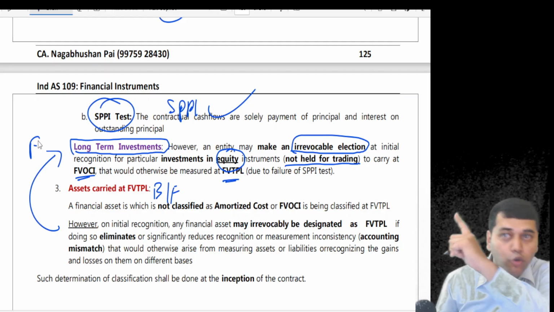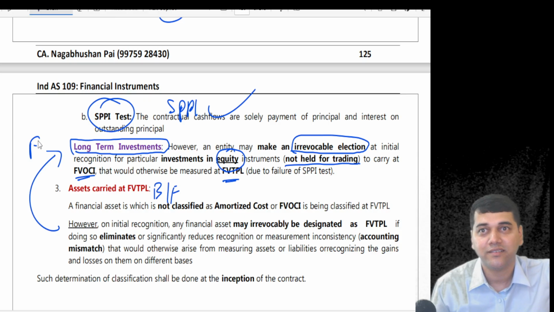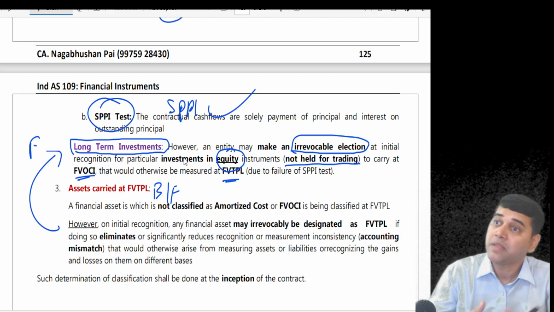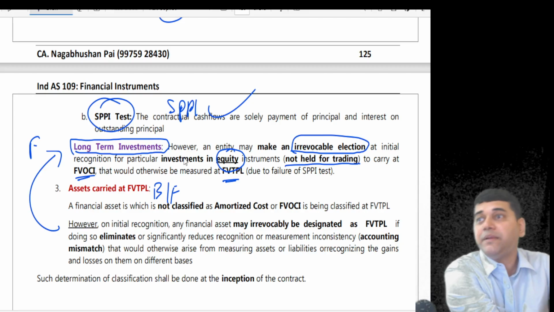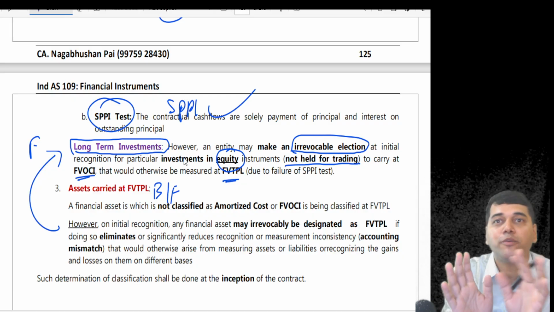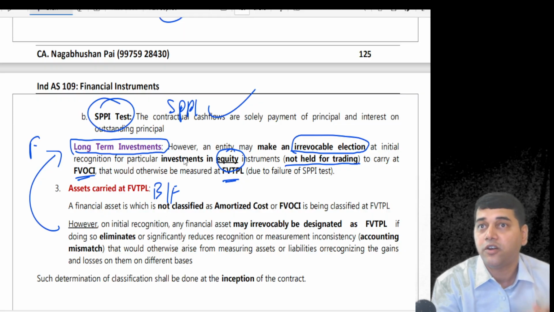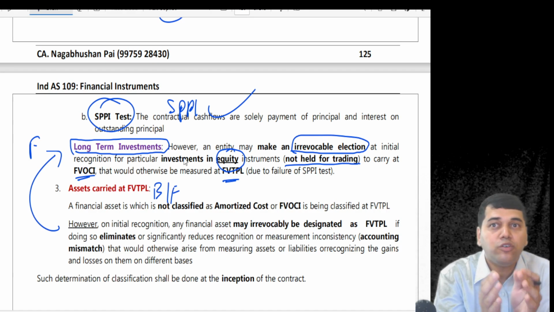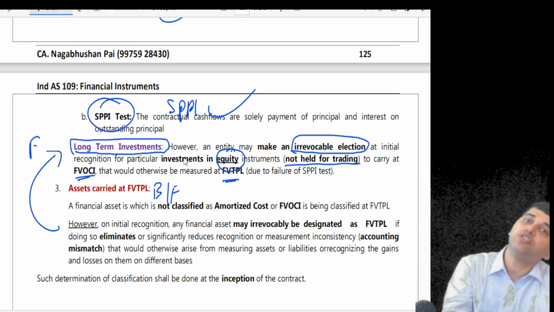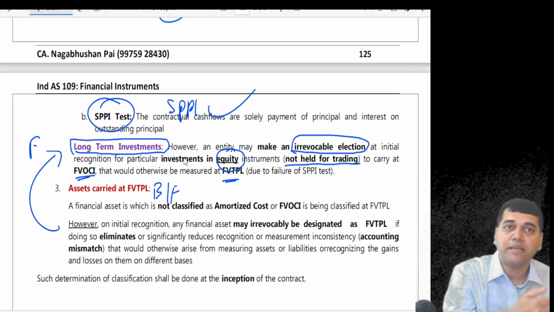That's why in your OCI, did you see that equity FVOCI? Those are called the designated. That means by default, they would have landed up in the P&L account. Fair value changes would have landed there. But you said, no, Baba, my intention is to hold it for the long term, it is my subsidiary, or it is a strategic investment. I don't want to show the effect in the P&L account. Then do one thing: take the effect to the balance sheet, OCI. Keep it there till the time you want.